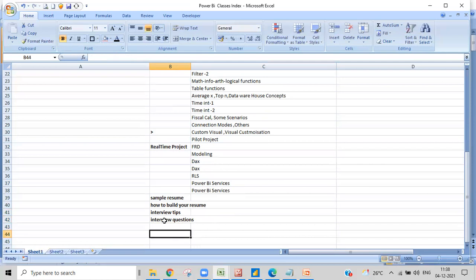These questions are very recent questions from a lot of reputed companies. So we have collected a lot of questions. Those questions are enough to clear your interviews. That is very easy. Once you go through all these questions, you can very easily crack your interview. That is sure. So no need to worry.